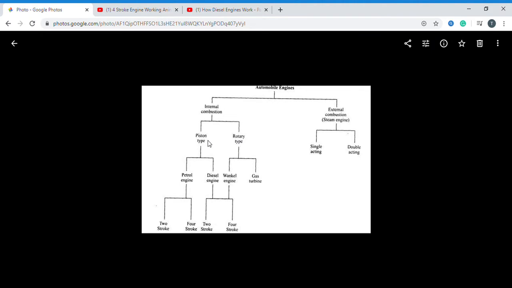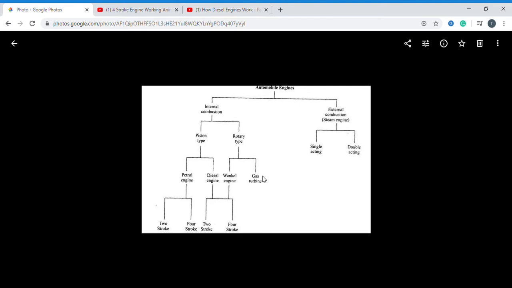Again, the piston type, reciprocating engine is divided into two types based on the fuel. When you pour petrol into the engine, that is the petrol engine. When you pour diesel into the reciprocating engine, that is the diesel engine. The petrol engine is again classified based on the movement of the piston into the two-stroke engine and four-stroke engine. The diesel engine is also classified into two types, the four-stroke engine and two-stroke engine. The rotary type of internal combustion engine is also classified into two types: the Wankel engine and the gas engine.